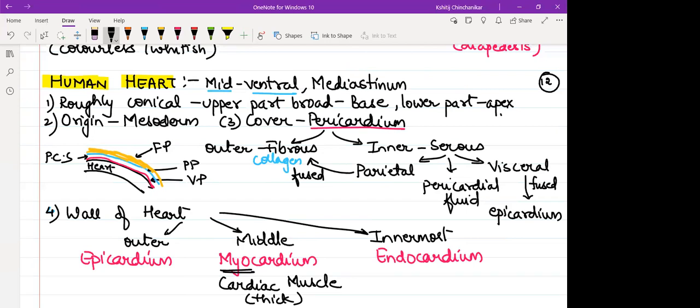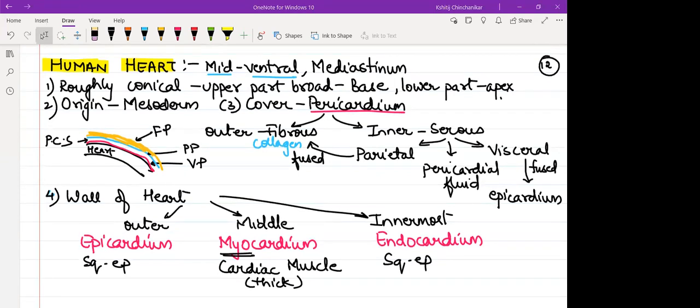Epicardium and endocardium, since they are covers, will both be made up of epithelial tissue, and that epithelium is squamous epithelium. So their thickness remains the same from chamber to chamber. It doesn't change. But the thickness of the cardiac muscle will change from chamber to chamber. We have 4 chambers. Can you guess which chamber's myocardium has to be the thickest? Left ventricle, because it has to forcefully pump blood into the aorta, sufficient enough to be carried to the whole body.